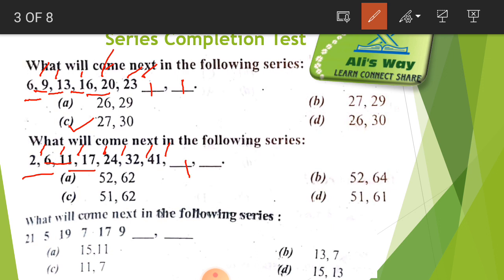Now here we have to put 51. Where is 51? Here is 51, and here is also 51. So what will we do next to find our next number? We will add 11 to 51. When we add 11 to 51, we get 62. So our correct option is C.